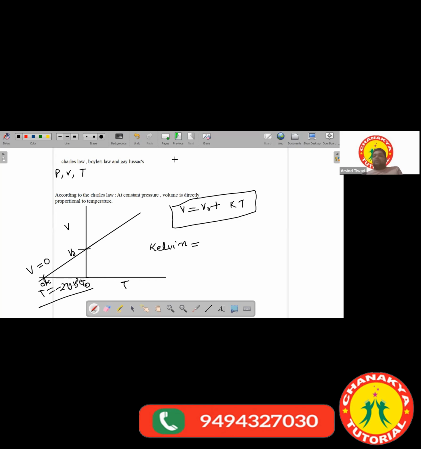How? Because we have seen the kinetic energy also. The average kinetic energy, 1 over 2 m v square, is equal to 3 by 2 kT. So if the absolute temperature is 0, then 0 multiplied by this becomes 0, which implies that the kinetic energy of the molecules would be 0. That means at absolute zero, all the molecular motion stops. There are no molecules which are moving.